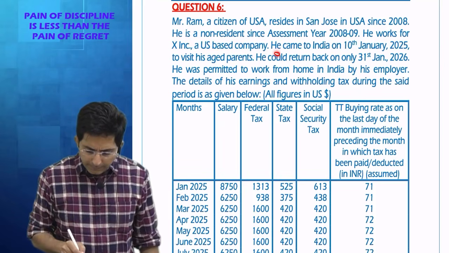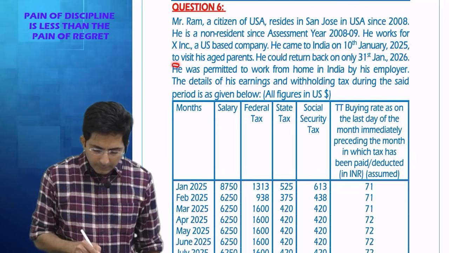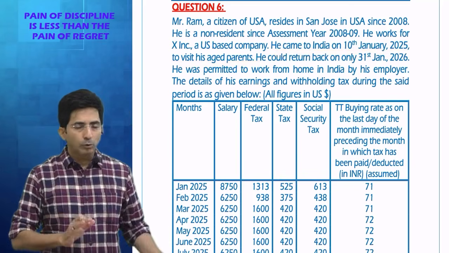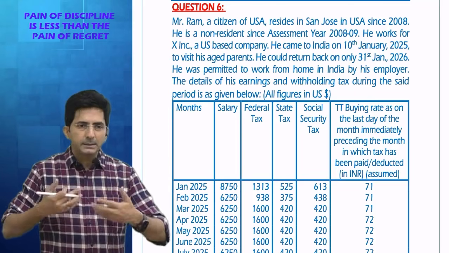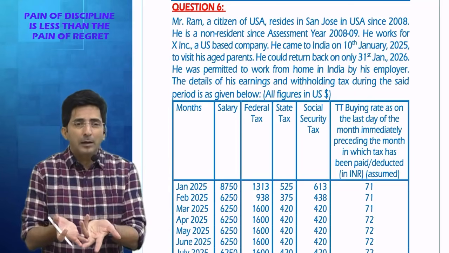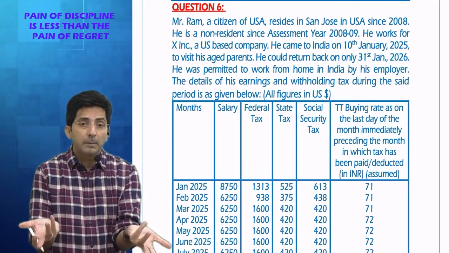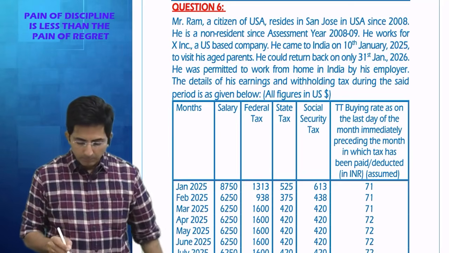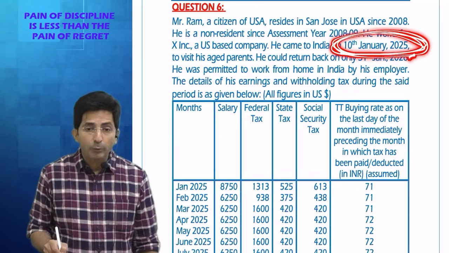Now what they are saying, he came to India on 10th Jan 2025 to visit his aged parents. See, his parents are in India. Although for job purpose he has settled abroad, now since his parents' age is growing, he might have felt like, let me meet my parents, because life is uncertain. What if suddenly my parents go away? So he wanted to visit his parents. So for that he came to India on 10th Jan 2025.